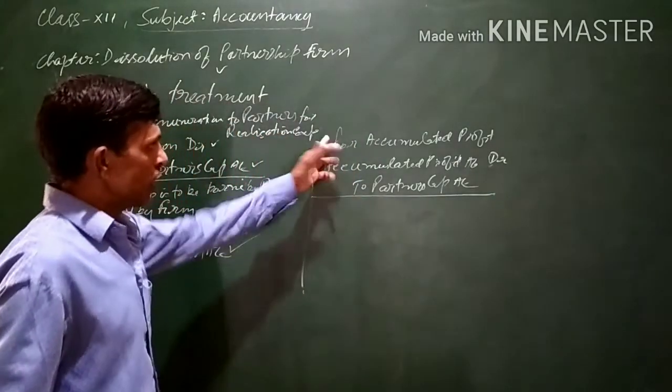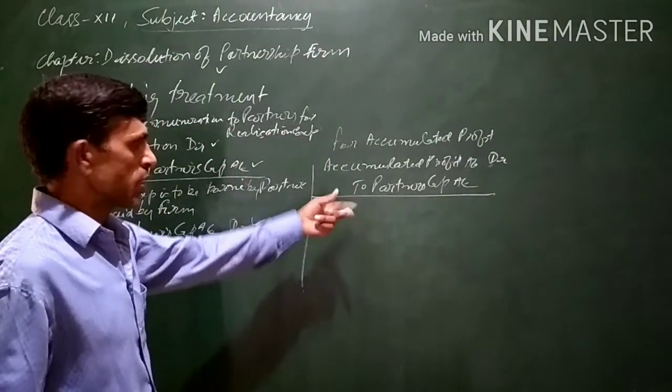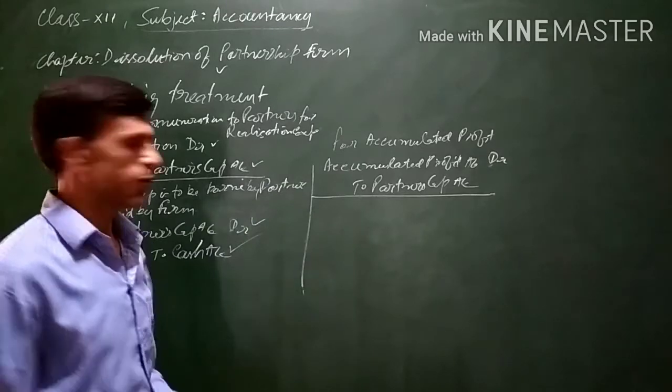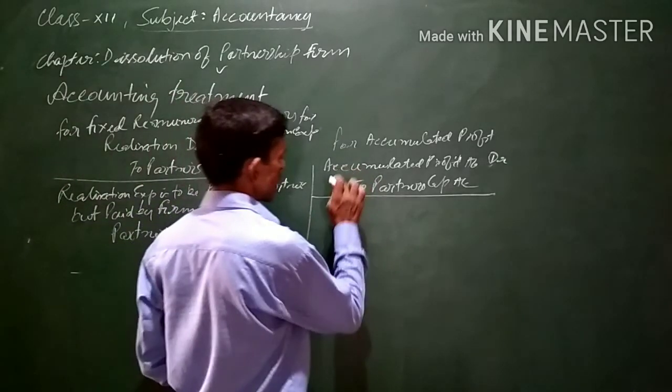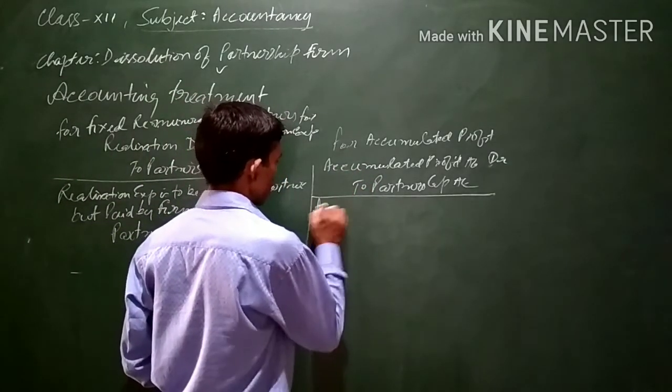Similarly, for accumulated losses, the partners' capital accounts will be debited; the entry will be the reverse, not exactly reverse, but the partners' capital accounts will be debited for accumulated losses.